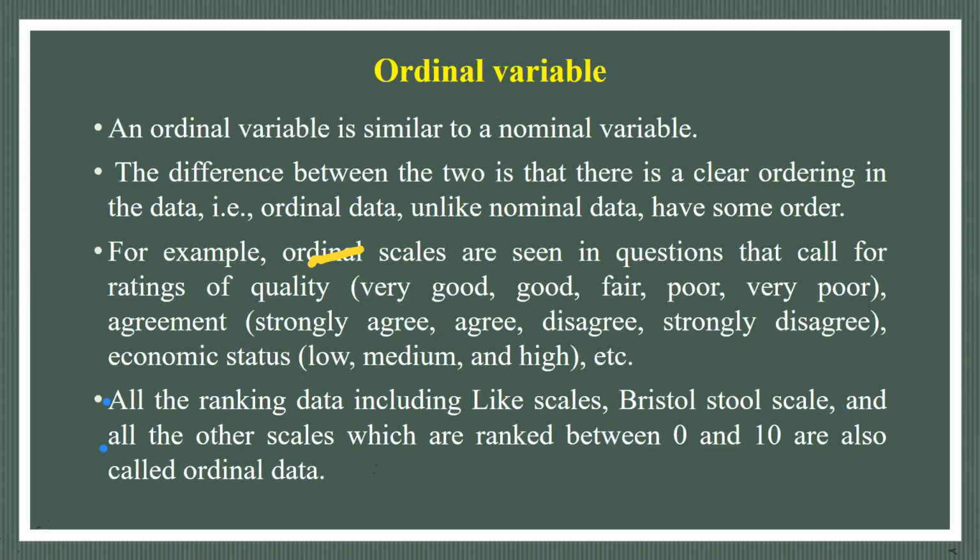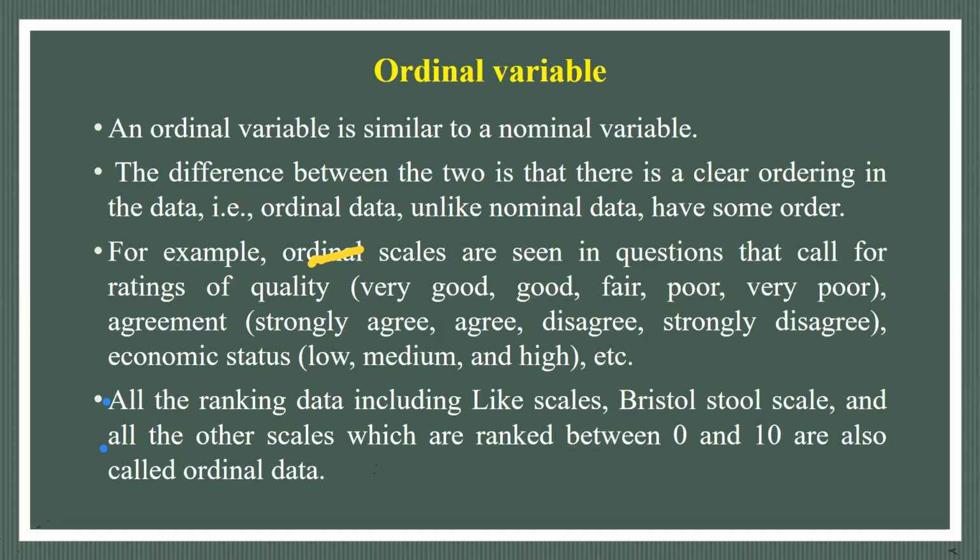Then there is the ordinal variable. Ordinal variable is similar to nominal variable. The difference between the two is that there is clear ordering in the data. In nominal variable, we do not have ordering of the data. It is also qualitative data, but here ordering is there. Ordinal data, unlike nominal data, have some order.